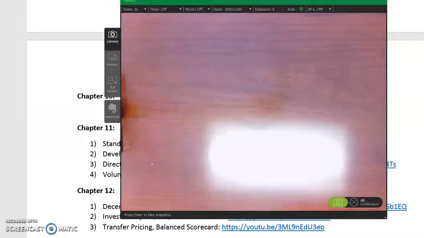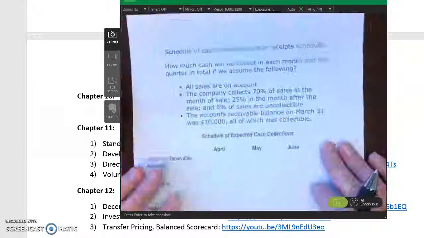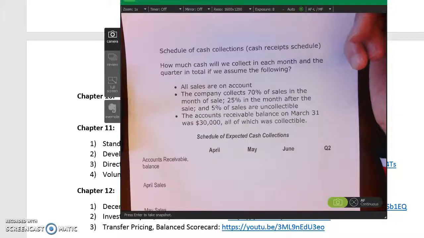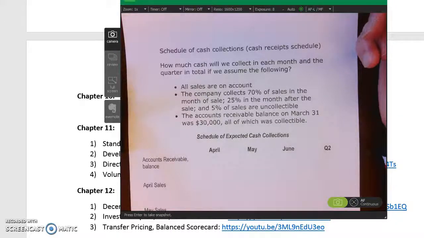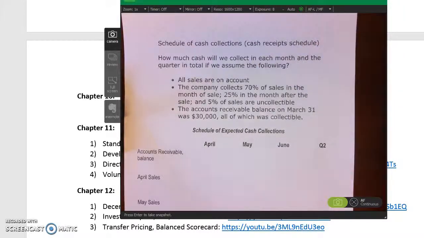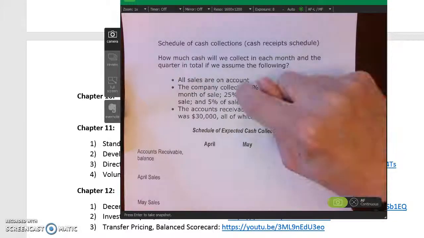Now what we can do is look at our schedule of cash collections. That would be the next thing that we want to do, also known as our cash receipts schedule. What we're going to go through here is figure out how much cash we're going to collect each month and then in the quarter in total if we assume this.